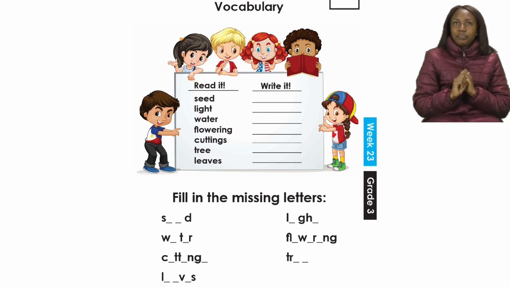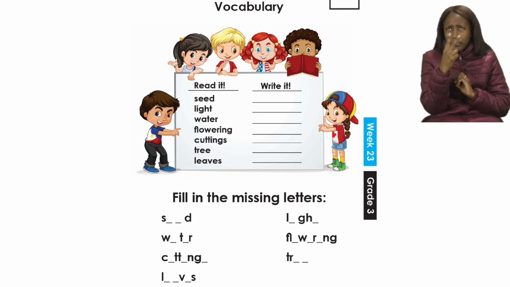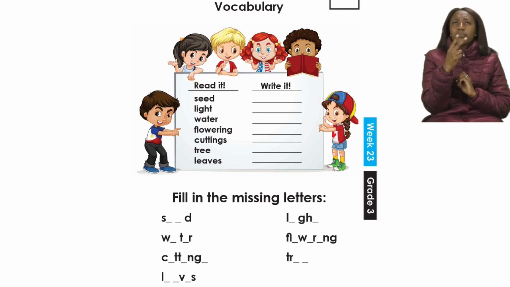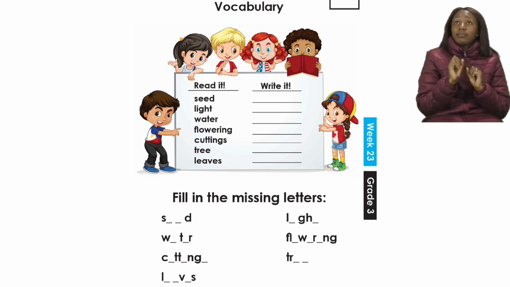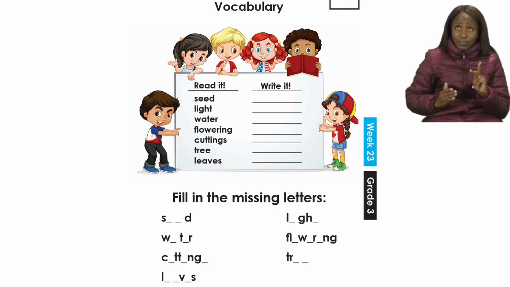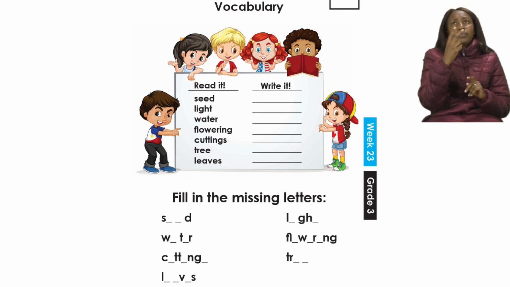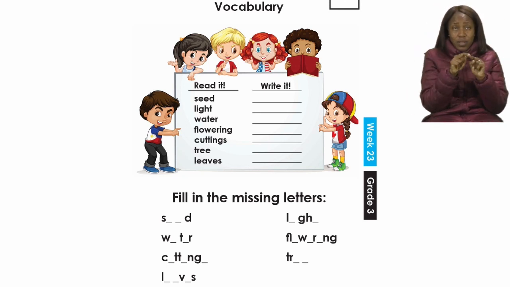Now, if you look carefully, grade 3s, you will see there are a few words given to you, but they also have a few letters missing. So what are we supposed to do now? I want you to go ahead and look at the words listed under read it.